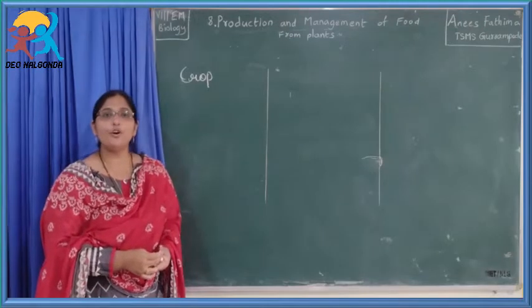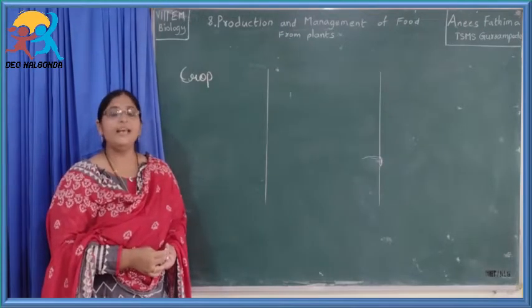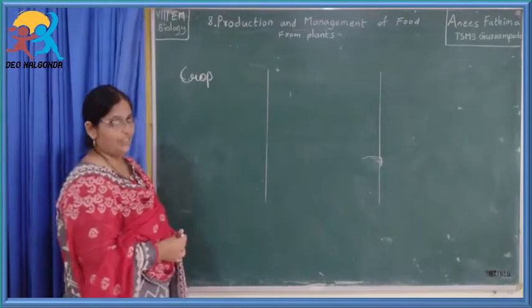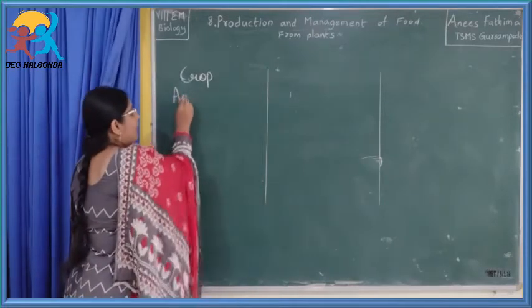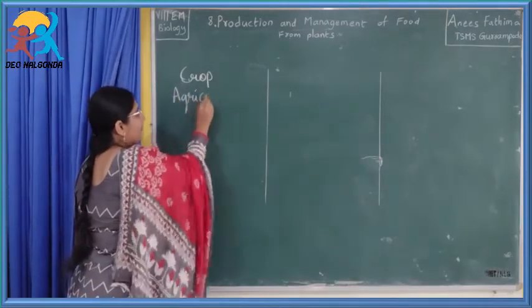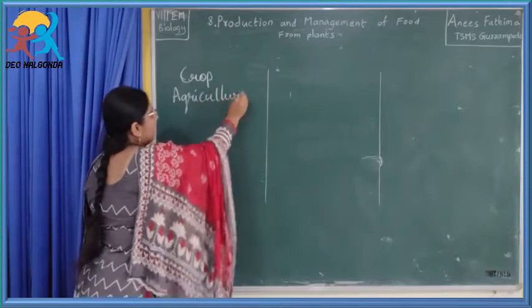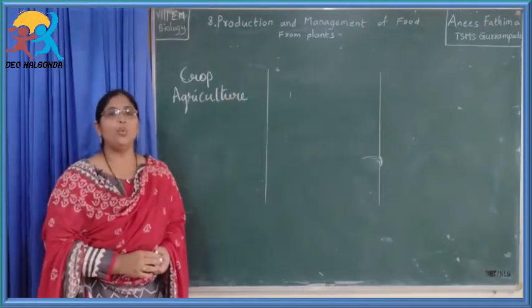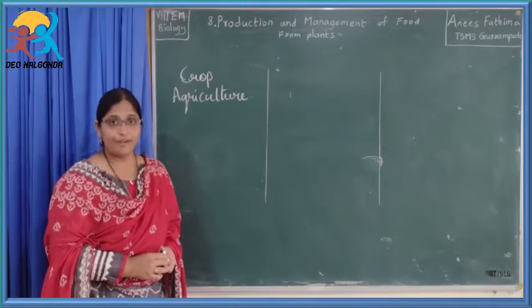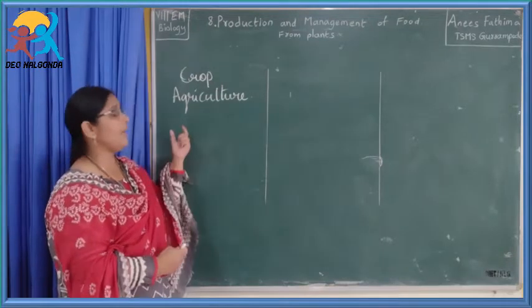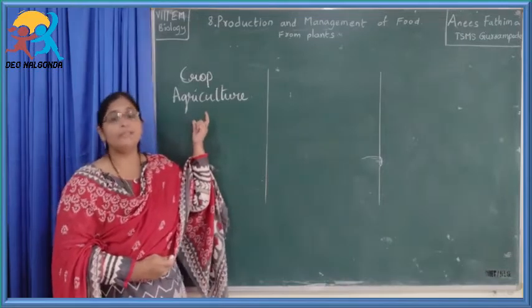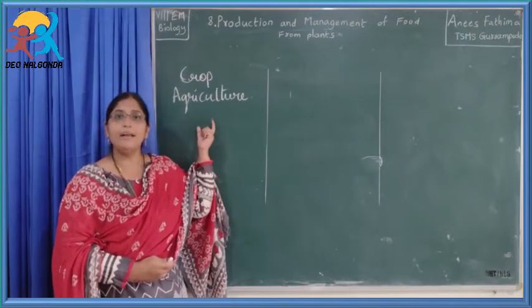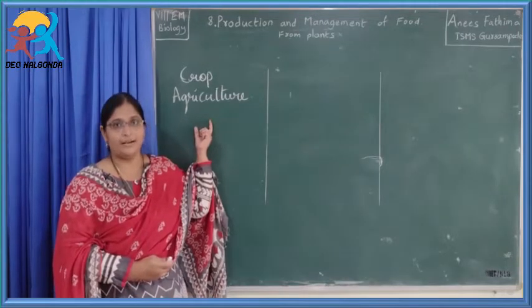And the process of growing these crops is called agriculture. And you know that India is a vast country with a large percentage of villages, and many people in our country depend upon agriculture only. So agriculture is the backbone of our country.